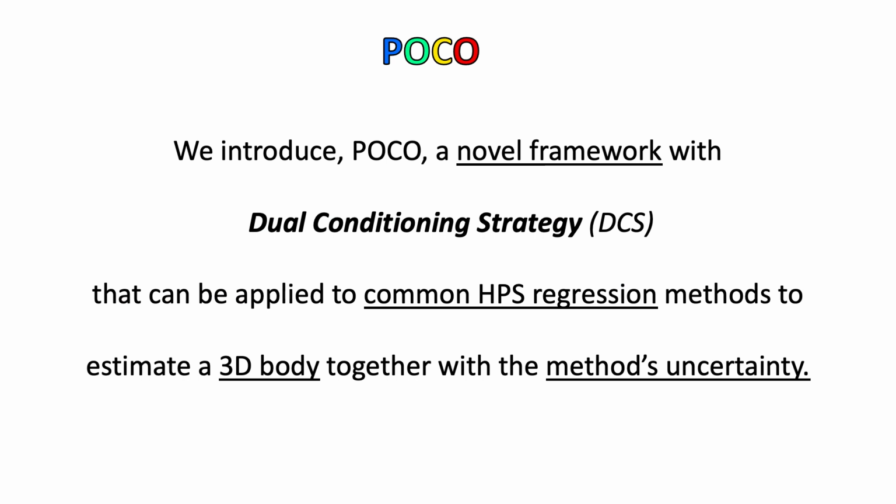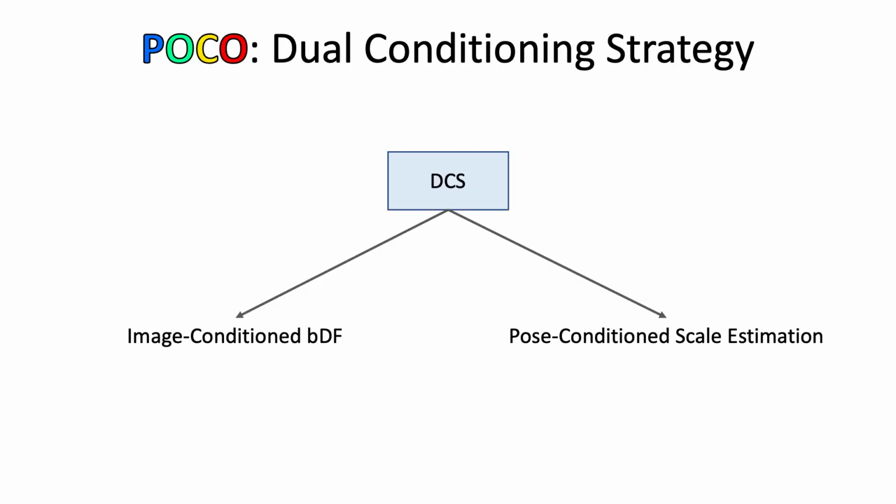To address these issues, we introduce POCO, a novel framework with dual conditioning strategy that can be applied to common HPS regression methods to estimate a 3D body together with the method's uncertainty. This effectively upgrades existing methods to output uncertainty with no downside. POCO's dual conditioning strategy consists of two components: image-conditioned BDF and pose-conditioned scale estimation.